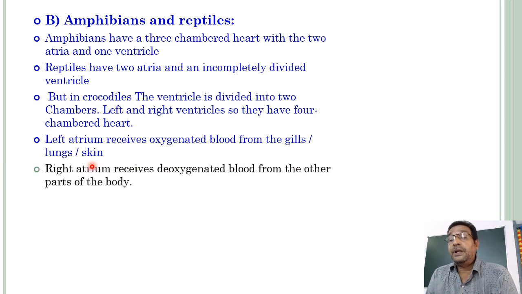Usually, the left atrium receives oxygenated blood from the gills, lungs, skin.